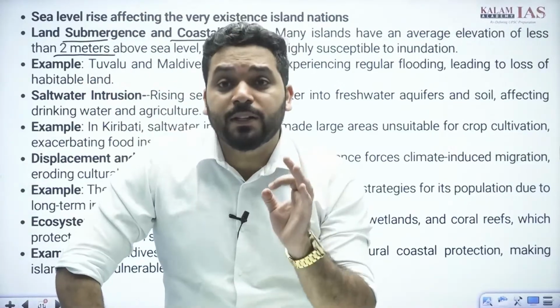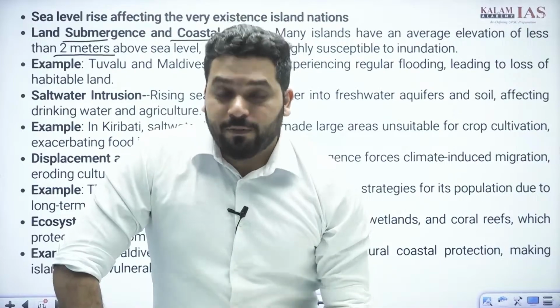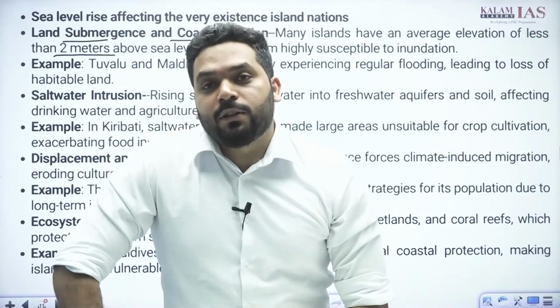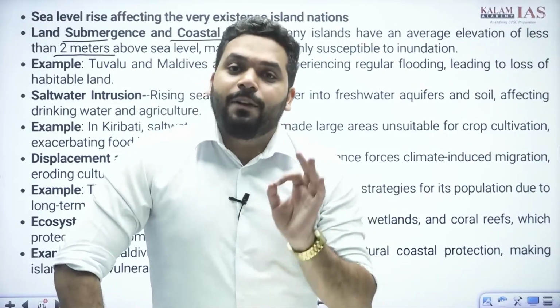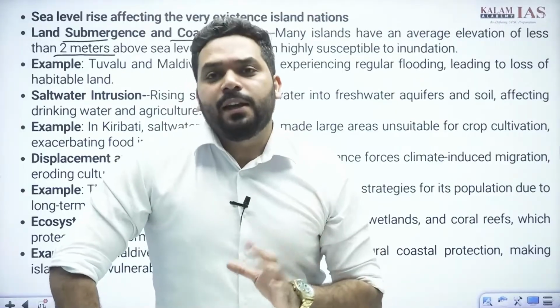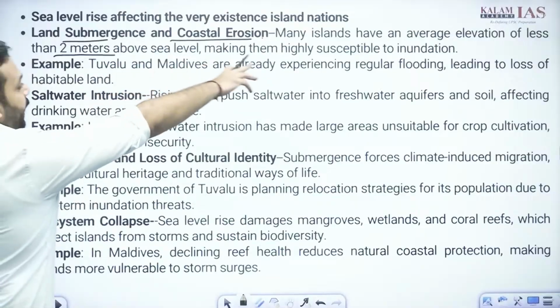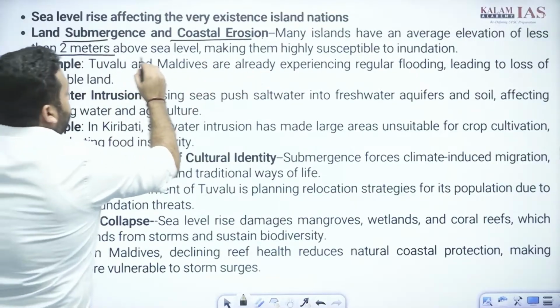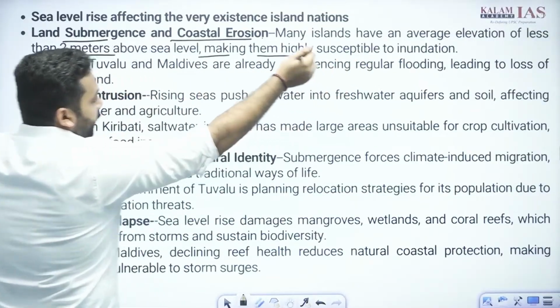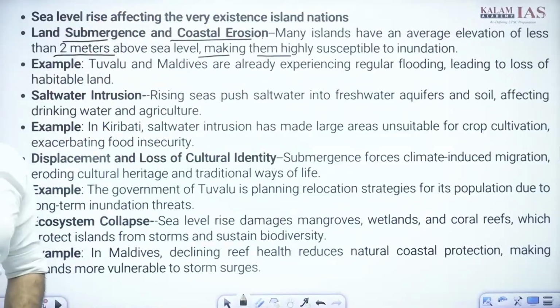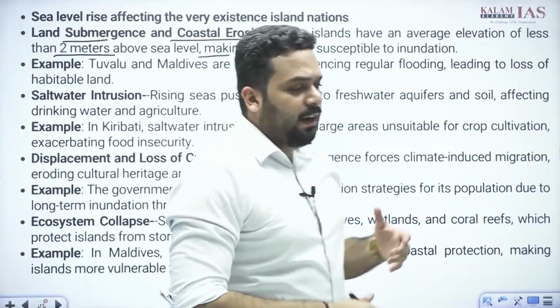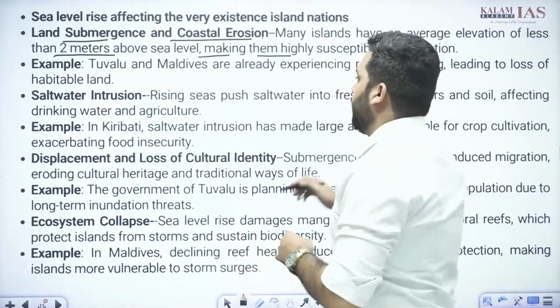They are just 2 meters above sea level. So if sea level rises by 1 meter, 50%, the majority of their area is going to submerge. They have an average elevation of less than 2 meters above sea level, making them highly susceptible to inundation, pressure on the land or submergence. We can write all these points.